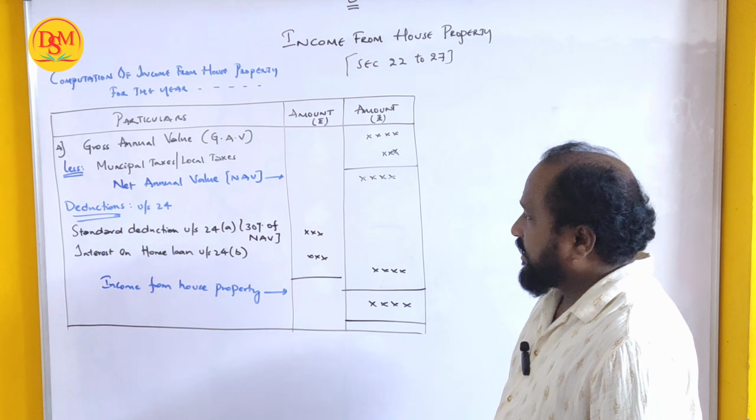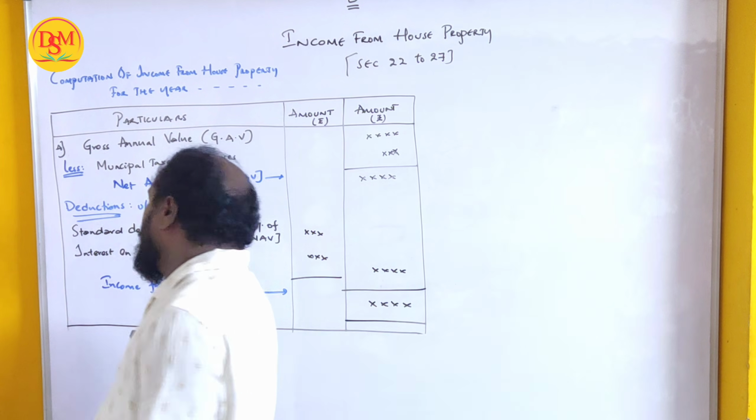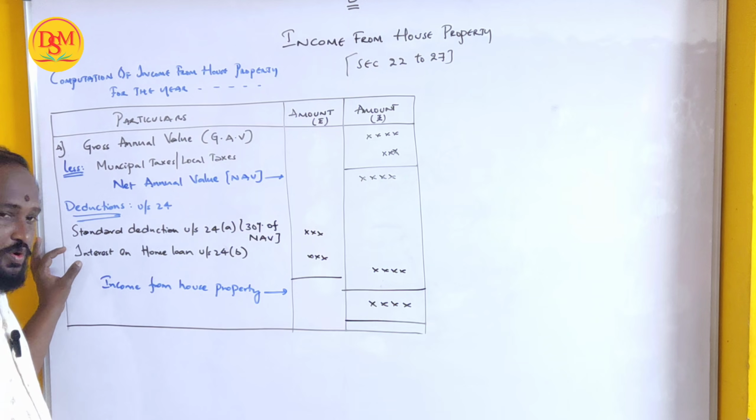Next, you have to consider deductions. Deductions under section 24. So here, under these deductions, we have two deductions in income from house property.